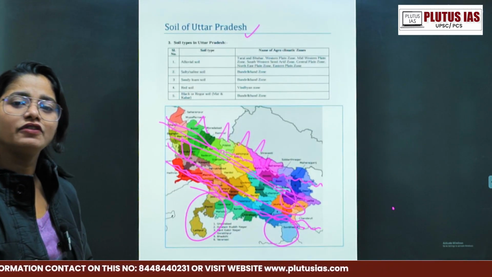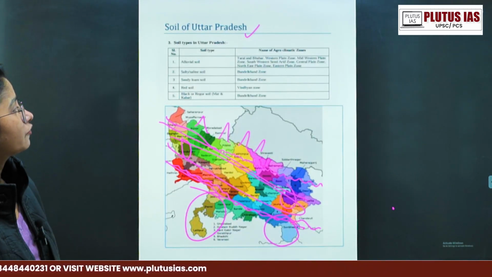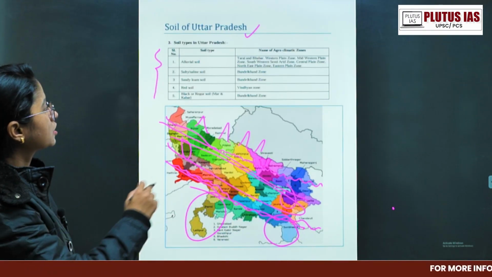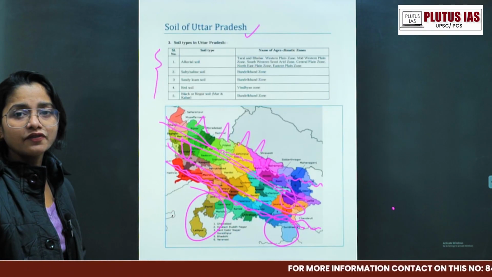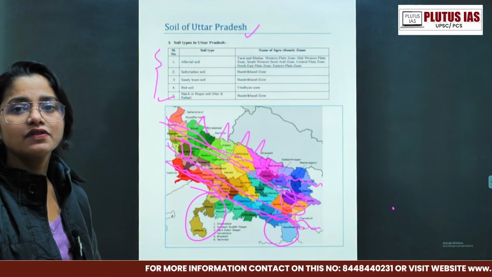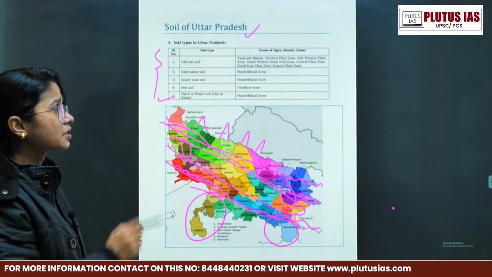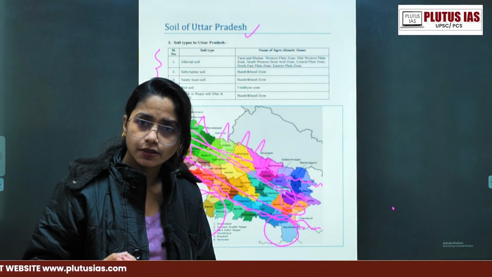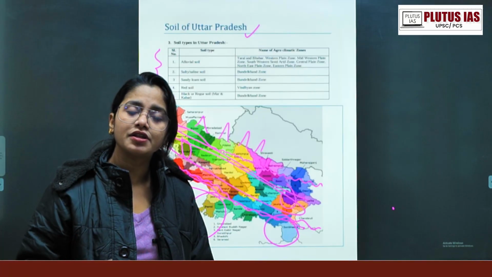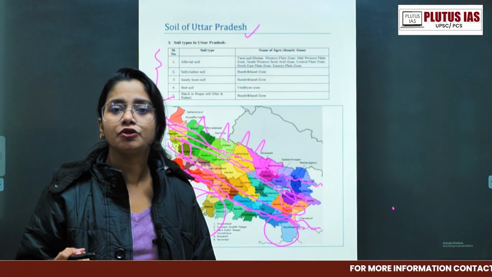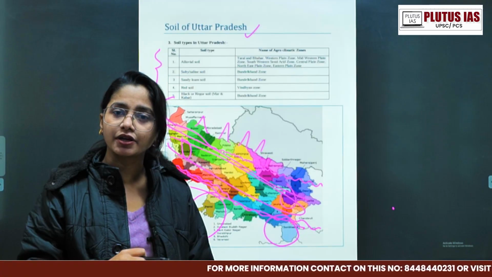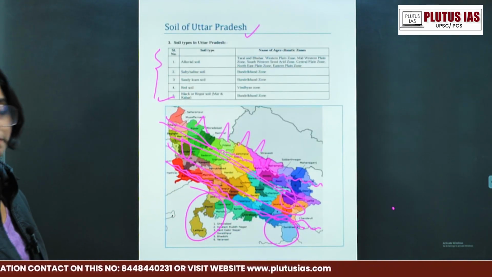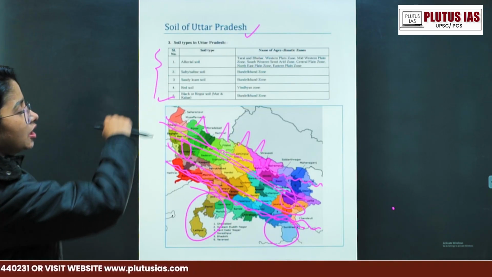The basic division we know, but today in the soils of UP, this chart is present on your government site. Somewhere you'll see a division of 3, somewhere a division of 5, somewhere a division of 6 also. But this is the chart we are using, because we are preparing for the UPSC mains examination, so why not pick the division already mentioned on the UP government site. It is mentioned on the Uttar Pradesh sugarcane department site; this chart came from there.